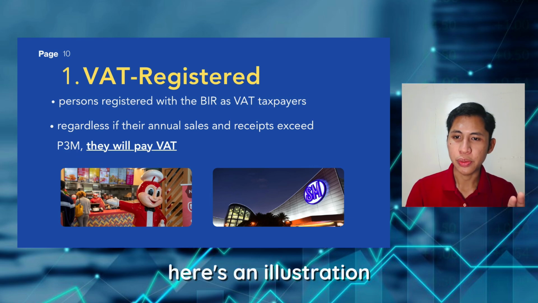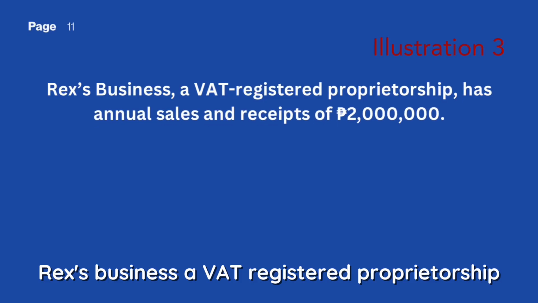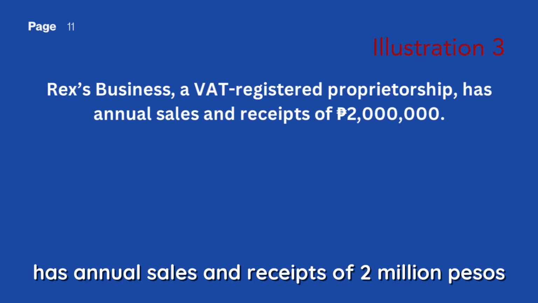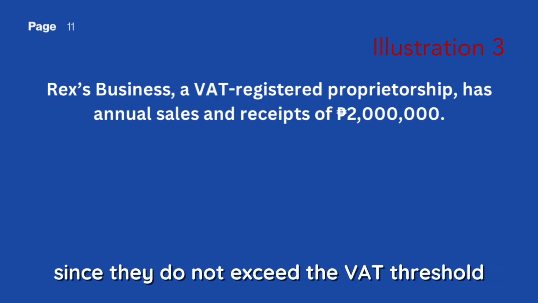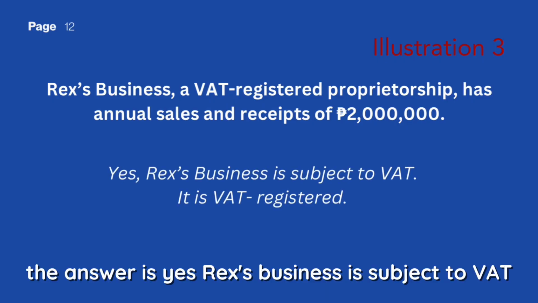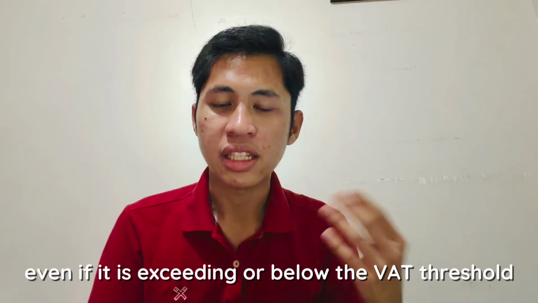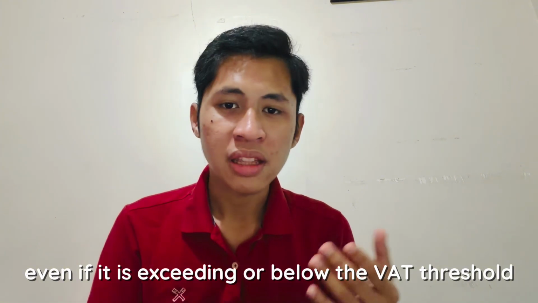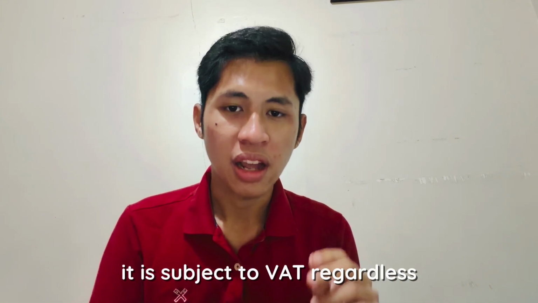Here's an illustration. Rex's business, a VAT registered proprietorship, has annual sales and receipts of 2 million pesos. So, the question is, since they do not exceed the VAT threshold, are they subject to VAT? The answer is yes. Rex's business is subject to VAT since it is VAT registered, whether it is exceeding or below the VAT threshold. Since it is VAT registered, it is subject to VAT regardless.